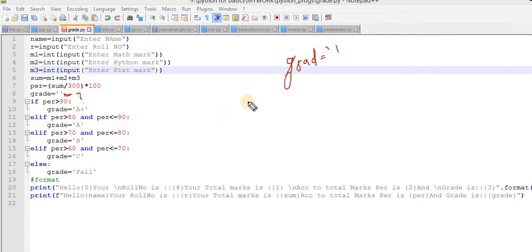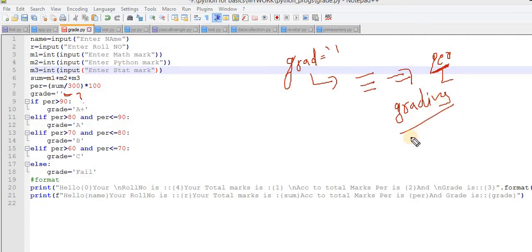Now first understand my problem statement. My problem statement is very simple. I have to take 3 subjects' marks. Then I have to do the calculation and calculate the percentage marks. After getting the percentage of marks, I have to grade them. That is my task. For grading, there are some different criteria.